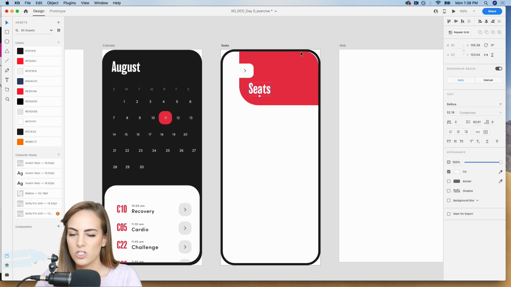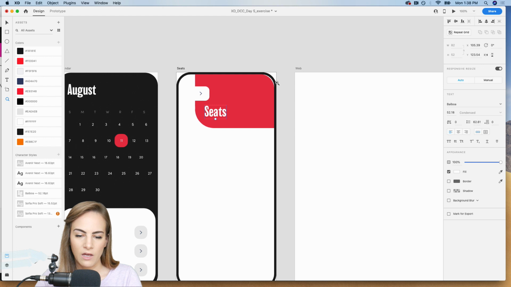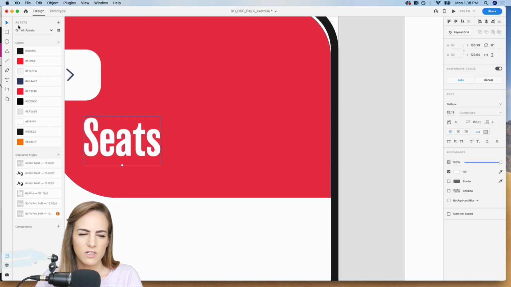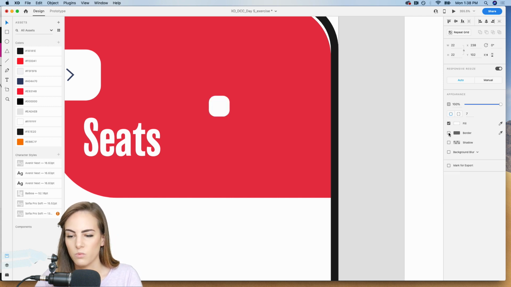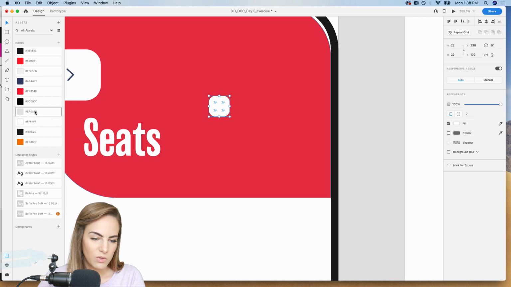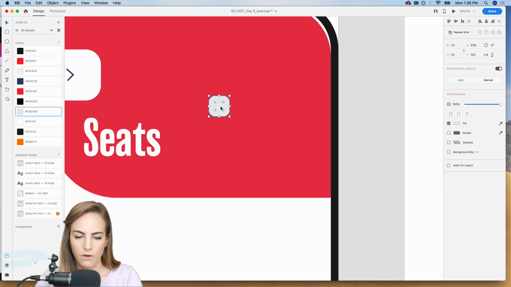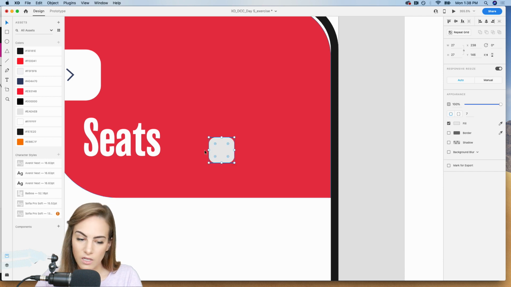Okay, so this one is for choosing your seat, and I want to add a legend. I think that's what those are called. Just showing like, okay, this is what an available seat would look like, and this is what a non-available seat would look like. So the filled in gray will mean that it's reserved already, and you can't choose that spot.